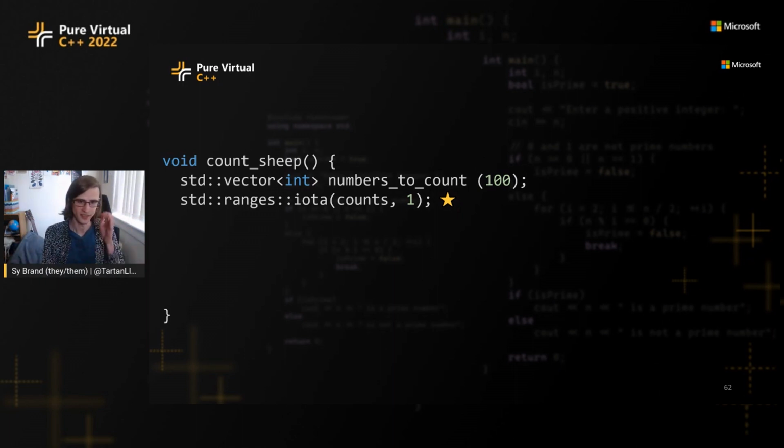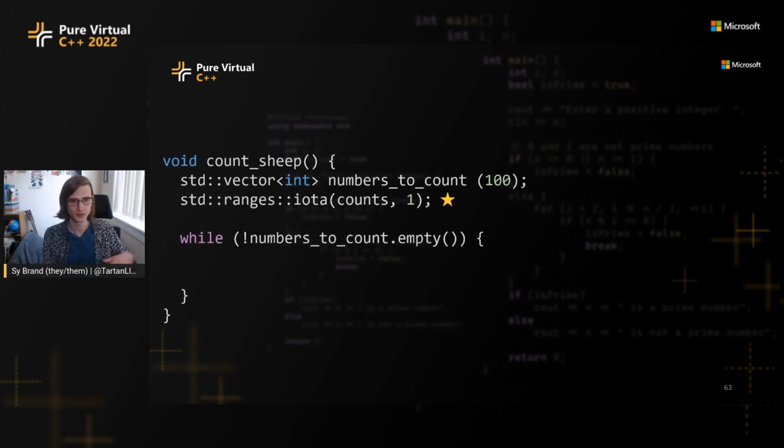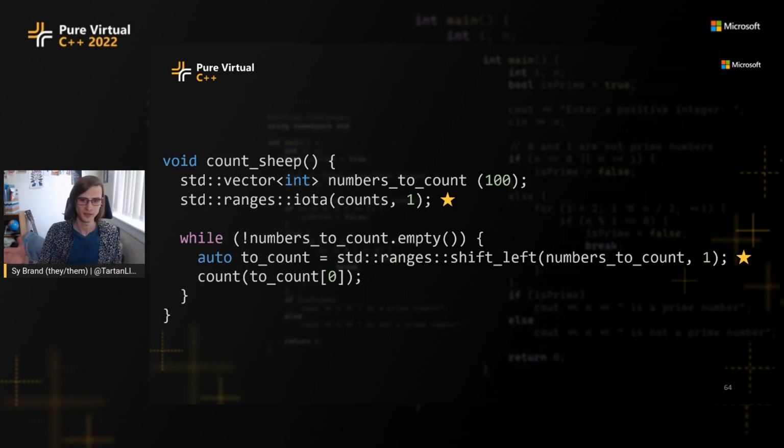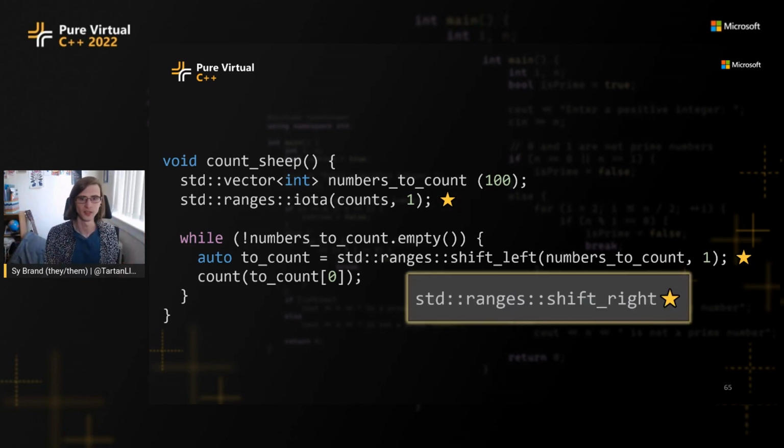And then if I want to get them to count this, I can just loop. While this isn't empty, we're going to shift the numbers to count left by 1 and get whatever we shifted off the end and count that. So std::ranges::shift_left just takes the range and shifts it left the number of elements you tell it to. And then, as you might expect, there is also shift_right. So that is now my cat to bed.